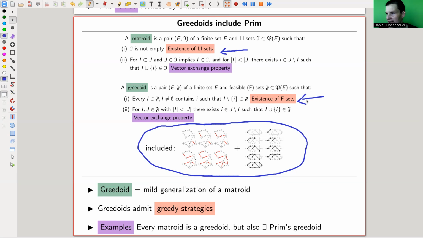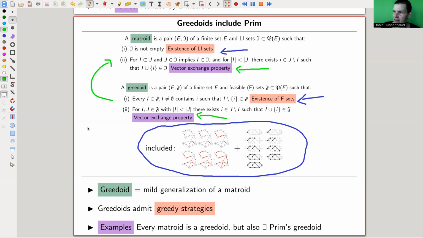And the vector exchange property is also essentially the same. I just put them next to one another, but it's slightly different. And having something slightly different kind of makes the whole story work. That's why this definition here actually includes this definition. Otherwise, it looks exactly the same. You have a finite set, your ground set. You have this choice of feasible sets or linear independent sets, and you have some condition on those sets.